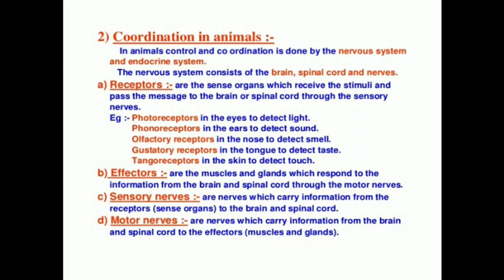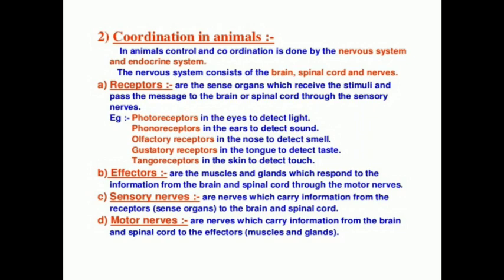So these are the different examples, different types of receptor. That is photoreceptor, present in the eye, phonoreceptor, present in ears, olfactory receptor, present in the nose, gustatory receptor, present in the tongue, and tangoreceptor, present in the skin. So I hope you are clear with number 1, the receptor. They are the sense organs which receive the stimuli.